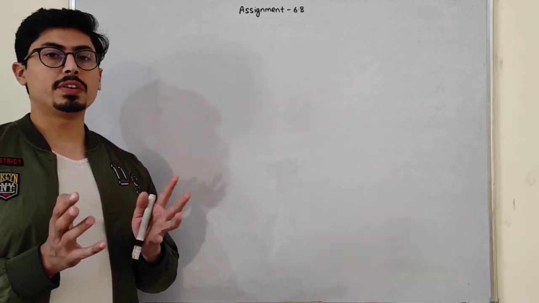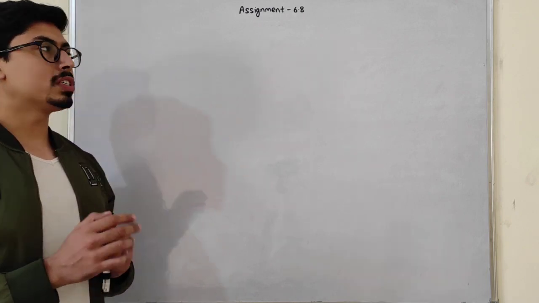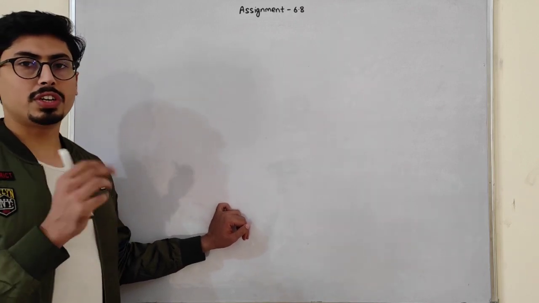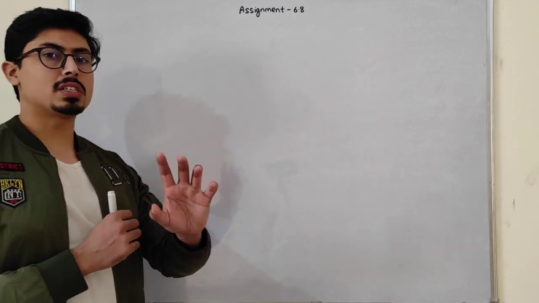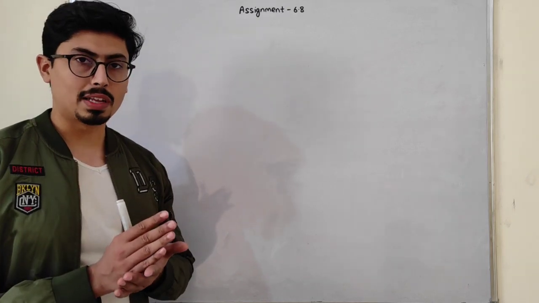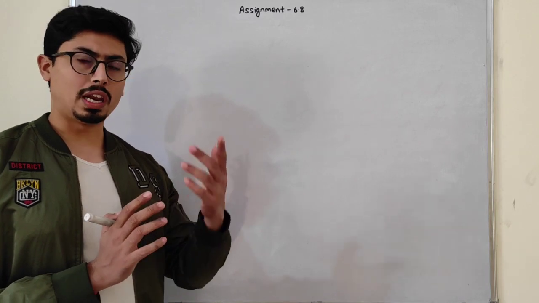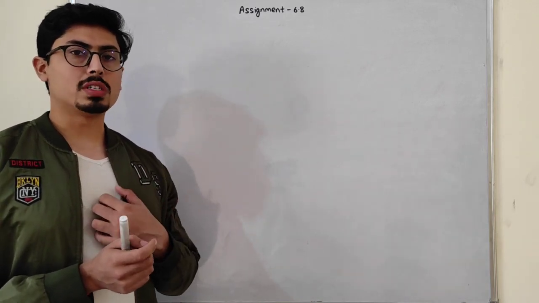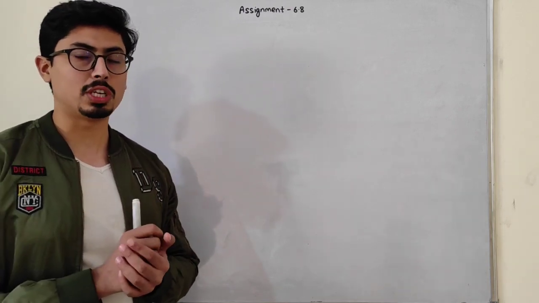So, students, today let's move forward and discuss the next assignment. Today we're going to discuss assignment 6.8. The first three questions I'm going to discuss later, because they are just dependent on the distance formula, that is distance is equal to speed into time. We can do that later on, or you can just do it by yourself. Today my main focus is from question number 4 to the remaining questions till the end of the chapter.